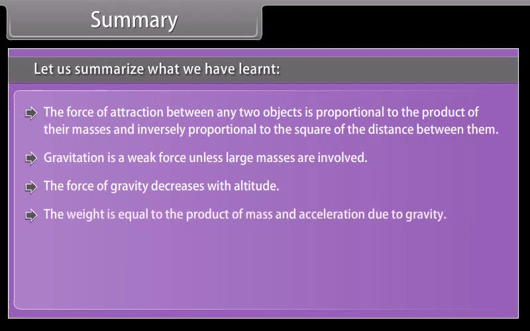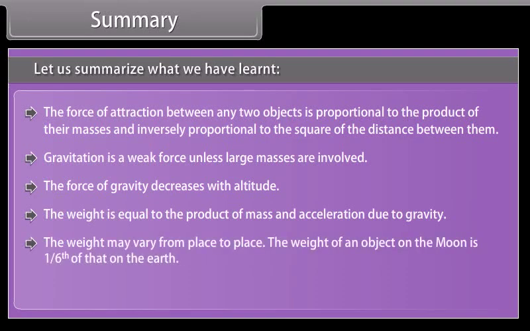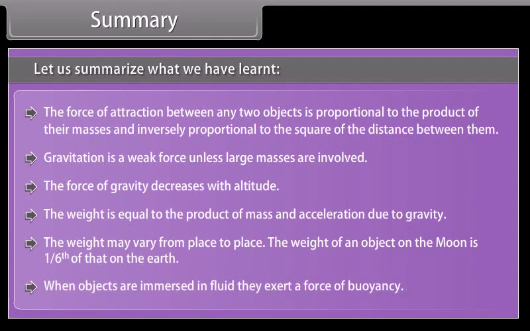The weight is equal to the product of mass and acceleration due to gravity. The weight may vary from place to place. The weight of an object on the moon is 1/6 of that on the earth. When objects are immersed in fluid, they experience a force of buoyancy.